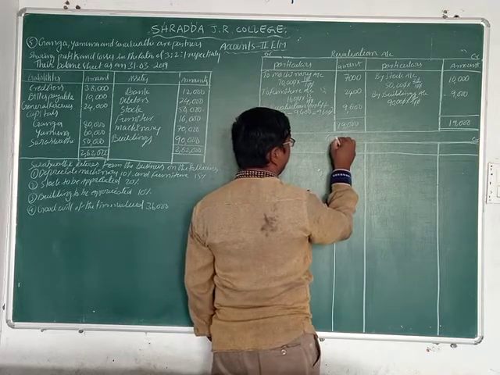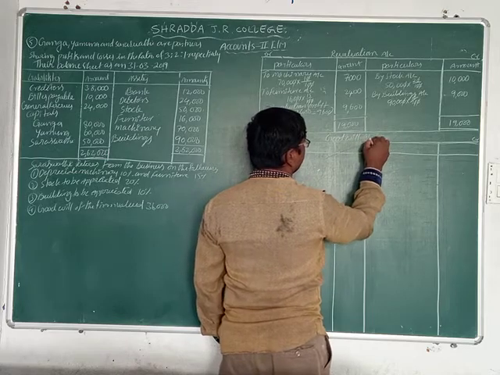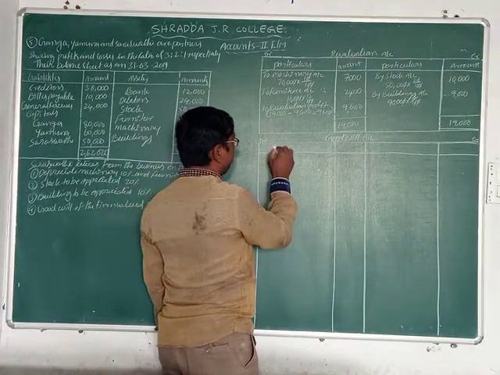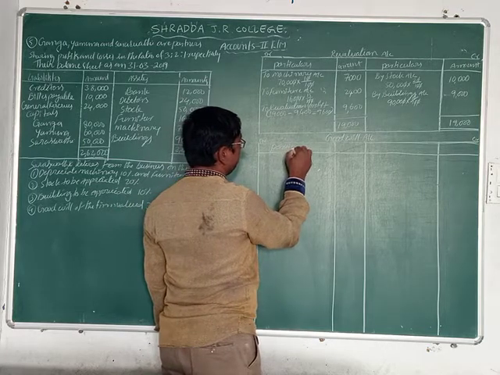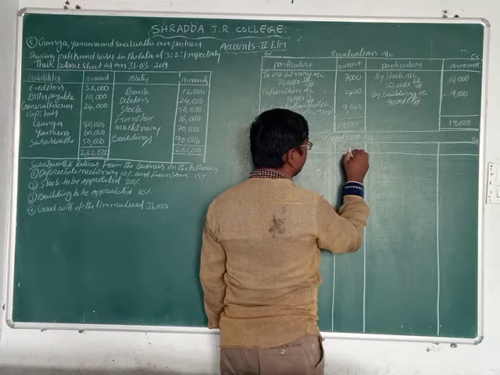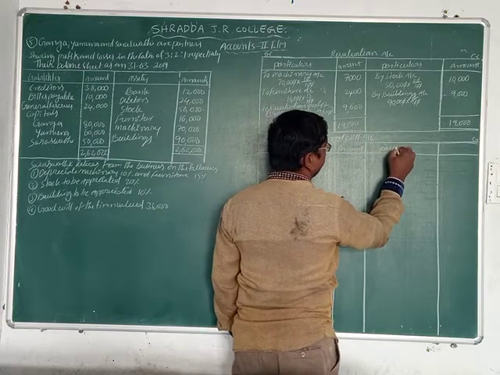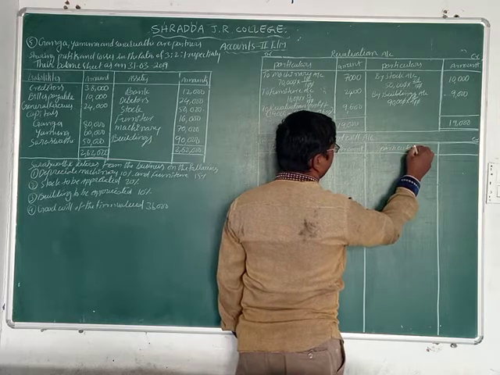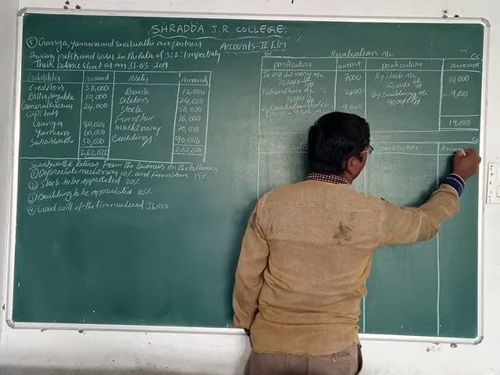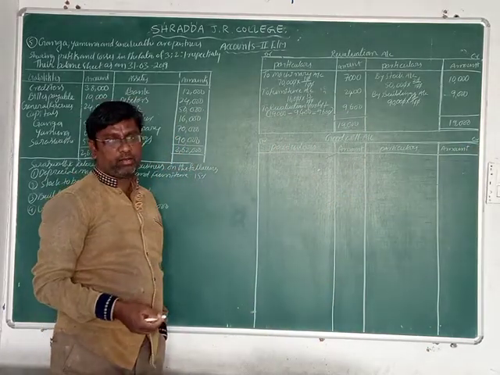Here we can write goodwill account. Particulars, amount, particulars, amount. Isn't it? So this is a goodwill account, friends.